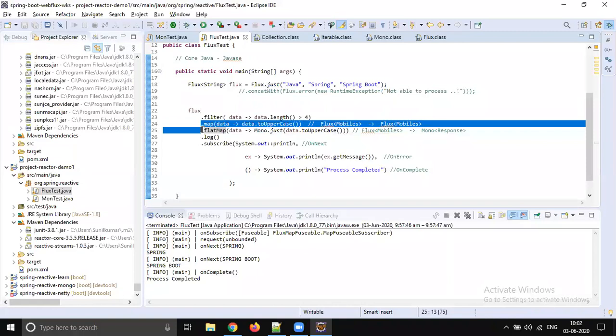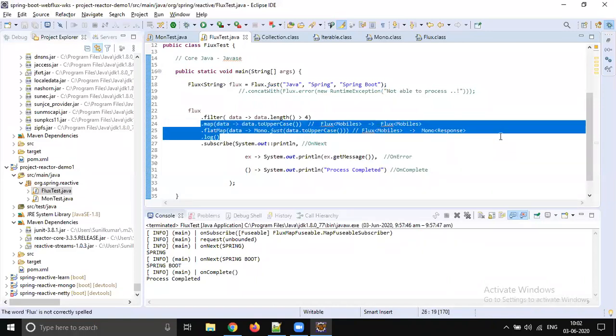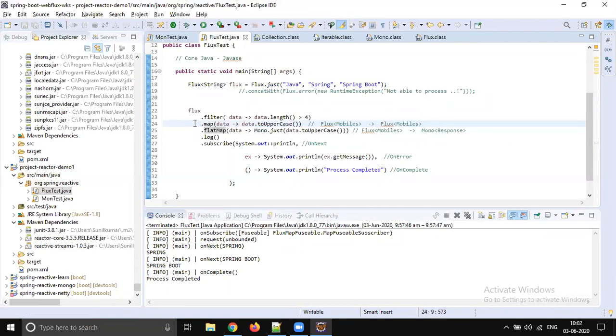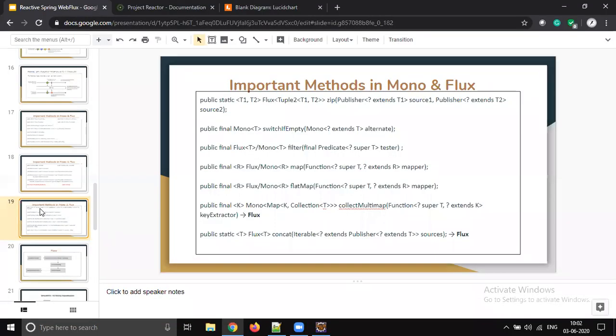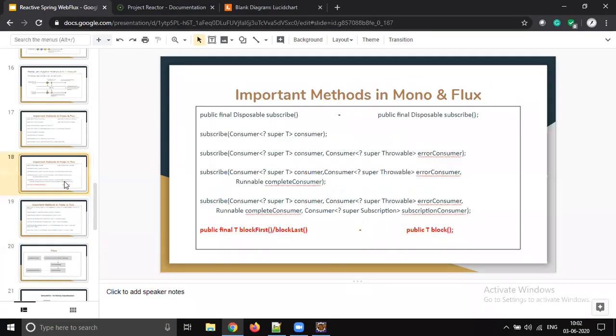So at this point of time you can park this. If you are able to understand, it's fine. If it is not clear, no problem, we will write the code and we will discuss. I will show you a clear example by that time. Whatever we discussed, these are very important.